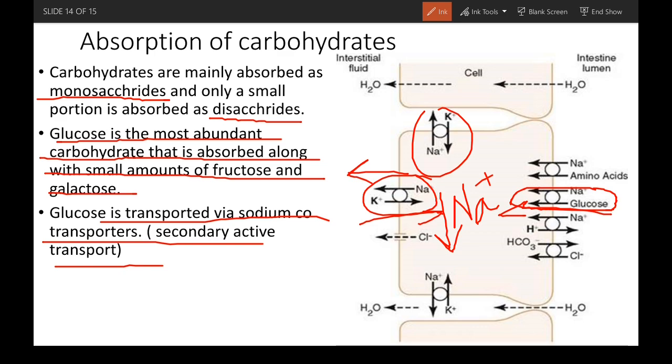So I suppose that's about it for the absorption of carbohydrates. Similarly, just like glucose, amino acids and others like fructose and galactose are absorbed in the same way via the sodium co-transporter or other co-transporters, after which the glucose gets outside and then goes into the bloodstream.